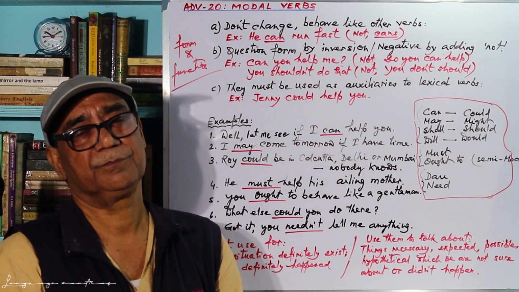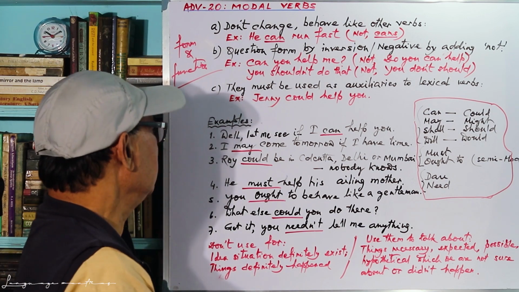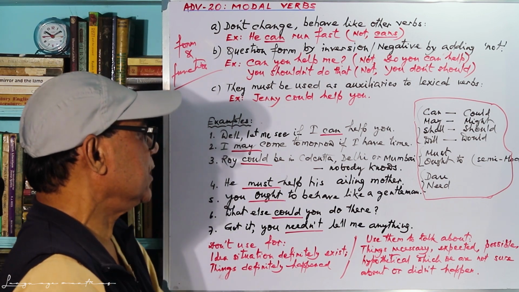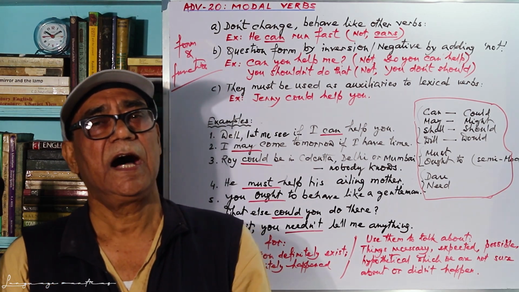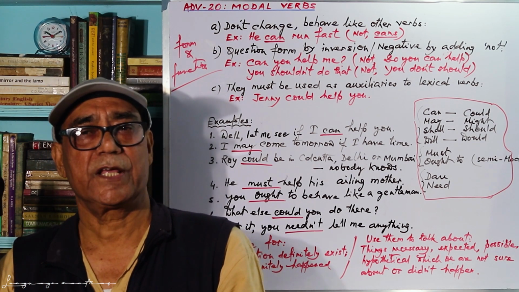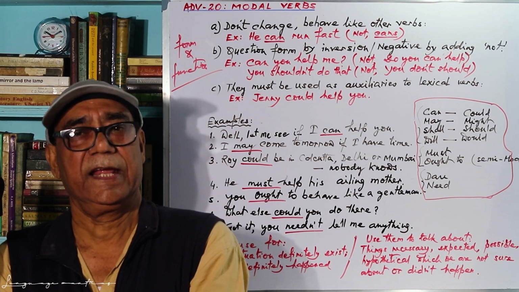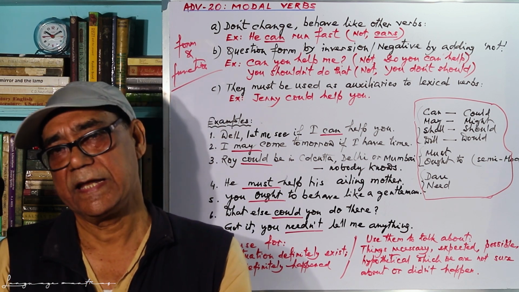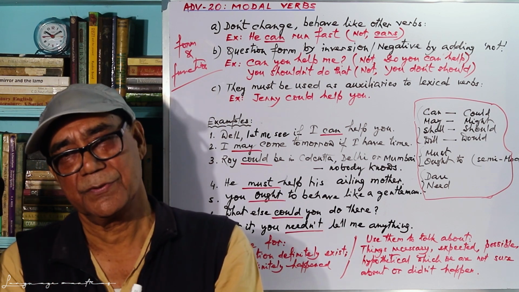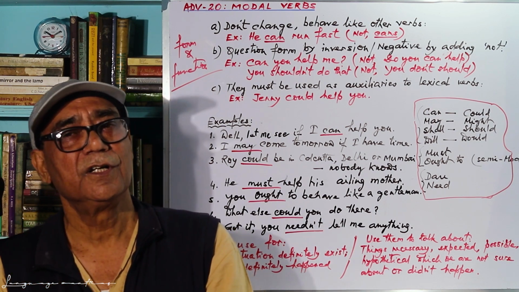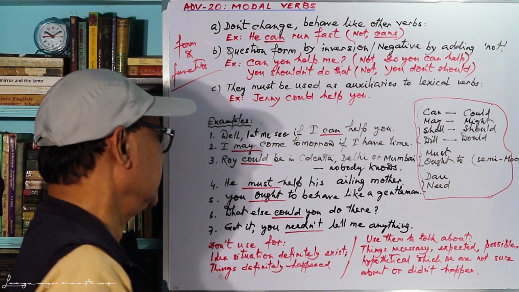So you are not sure. Number 3, Roy could be in Calcutta, Delhi or Mumbai. Nobody knows. Then again that vagueness, uncertainty. You do not know whether Roy is in Calcutta or Delhi, in Mumbai or in any other city whatsoever. So you see how modal verbs create a kind of modality, mood, ambience.